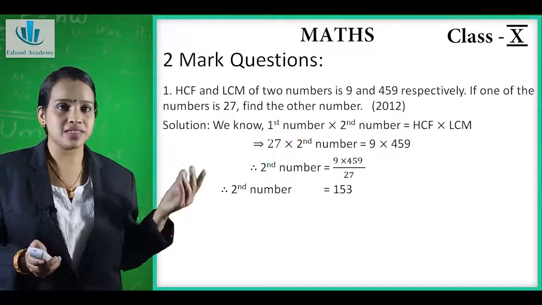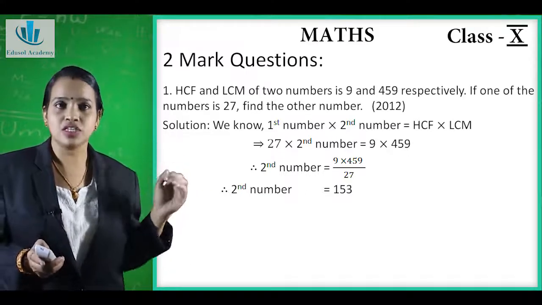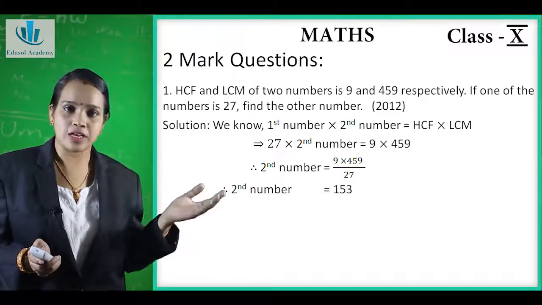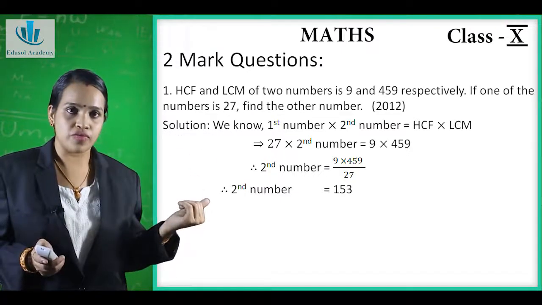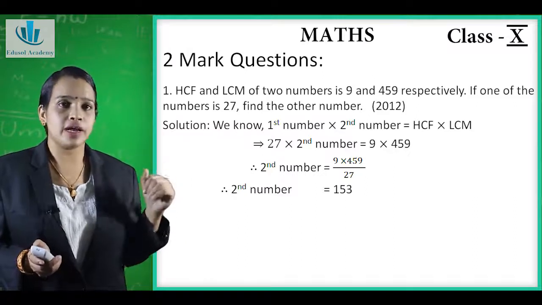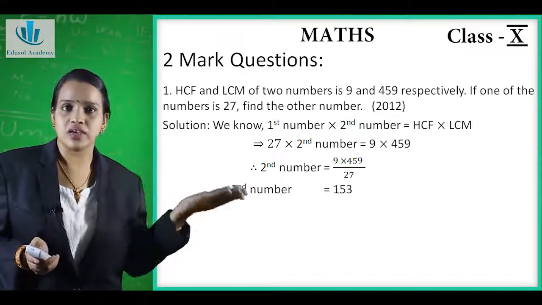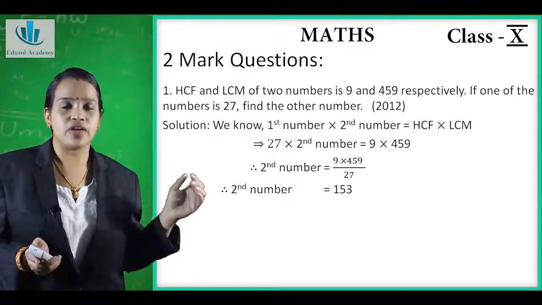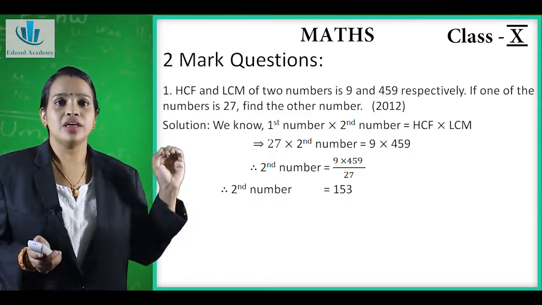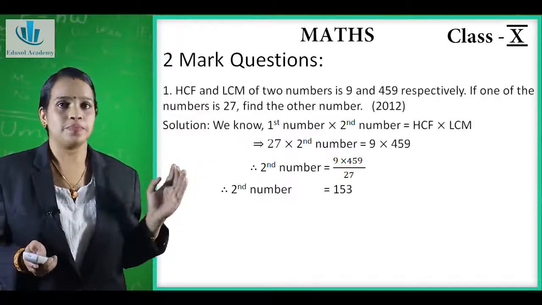Now we have to find the second number. So we will write it as it is: second number is equal to HCF into LCM. It is already given in the question, that is 9 into 459. Therefore, second number is equal to 9 into 459. When we take 27 to the other side, it becomes divided, 9 into 459 upon 27. Therefore, the second number is equal to 153.